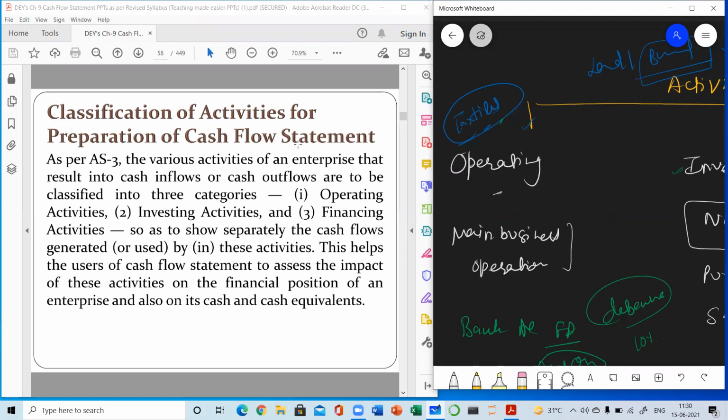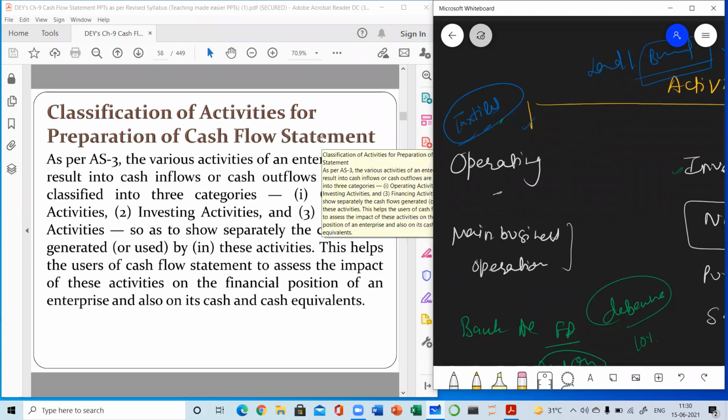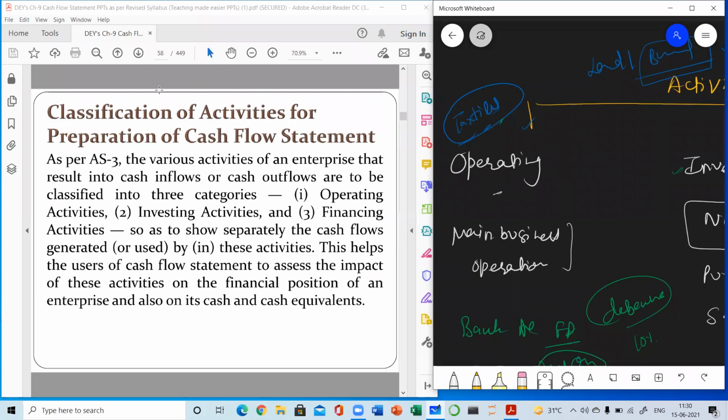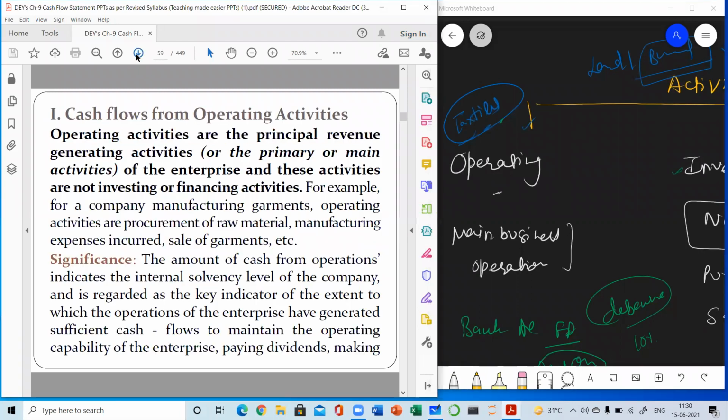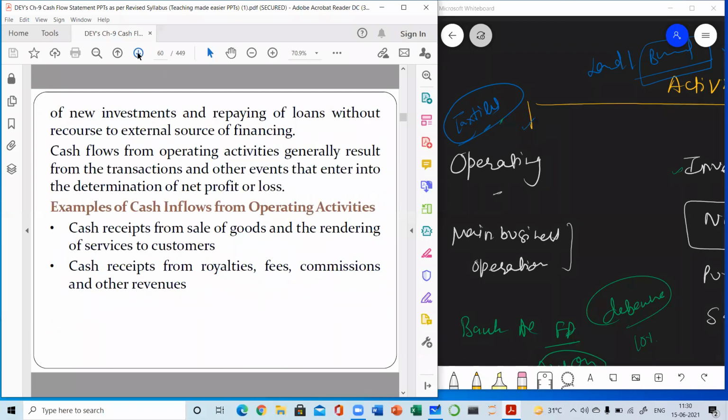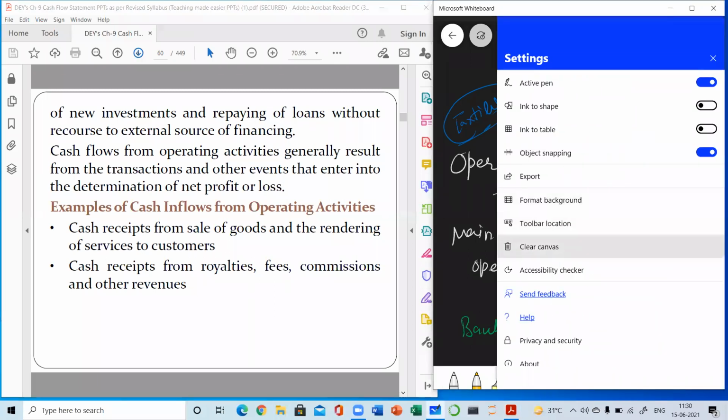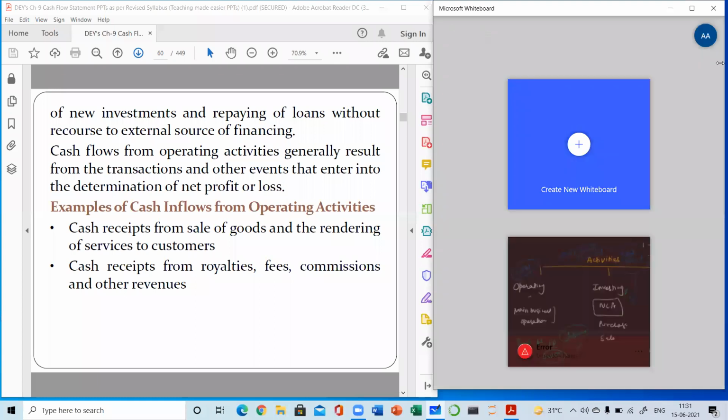So classification of the activities for preparation of cash flow statement: I have already explained that these activities are divided in three parts. Operating activities are the principal revenue generating activities. Principal revenue generating means the income which is coming from their main business, or the activities which are not investing or financing. Every activity will be having some inflows and outflows.